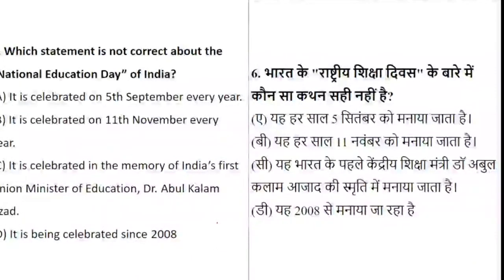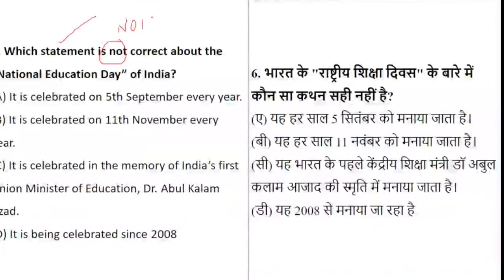Now let's go with question number 6. Again, see, with such questions you have to be very careful while reading. Question number 6 says which statement is not correct. Sometimes in examinations they highlight this word not, otherwise you have to read very carefully which statement is not correct about National Education Day of India. Is it celebrated on 5th of September every year?